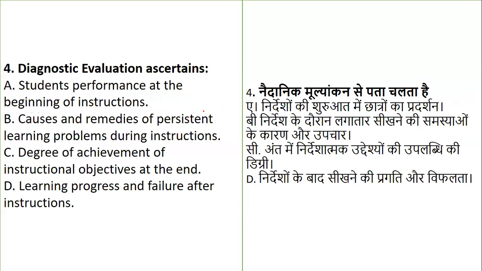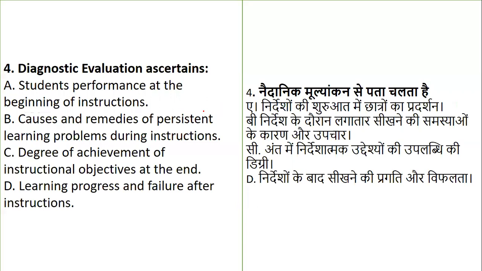Next we have, diagnostic evaluation ascertains what? The next type of evaluation they have given is diagnostic evaluation. Whether it is students' performance at the beginning of the instruction, causes and remedies of persistent learning problems, degree of achievement, or learning progress and failure after instruction.